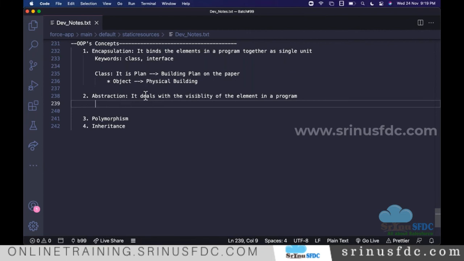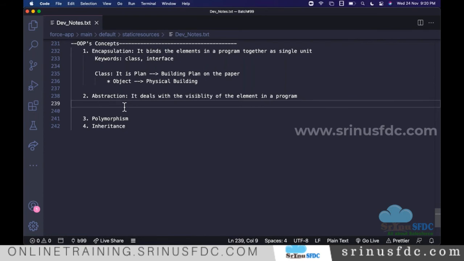I don't bother about the motherboard inside TV, how it is, and what is happening, right? What we need outside for our use, only those things will be displayed. The remaining things will be hidden. So that control we do using the abstraction. We decide which kind of visibility you want to provide for the element. Okay, so just understand that.